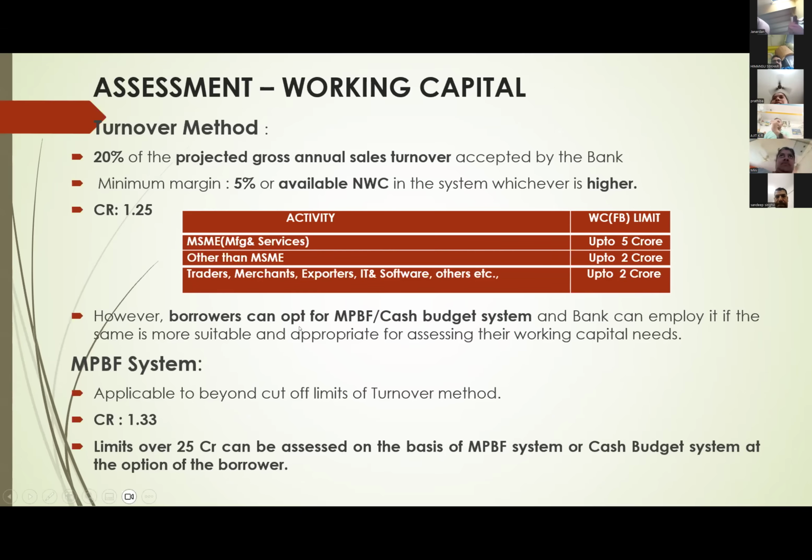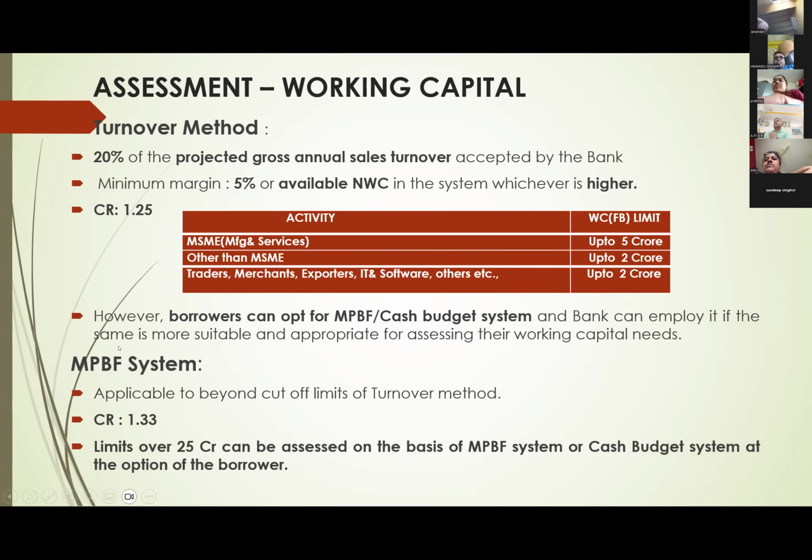Another important point here: however, the borrower can opt for either MPBF or cash budget system, and the bank can employ it if the same is more suitable and appropriate. Instead of turnover method, if they ask for either MPBF or cash budget, yes, we can proceed.